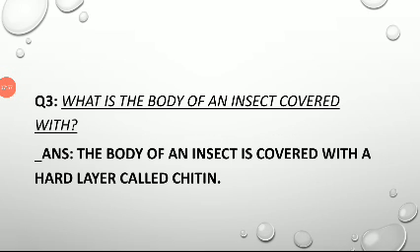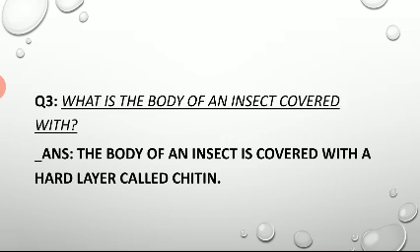Now the third question is there. What is the body of an insect covered with? I know you are all aware of the answer, and we have read it again and again. Again I am repeating the question. What is the body of an insect covered with? Yes, and the answer is the body of an insect is covered with a hard layer called chitin.